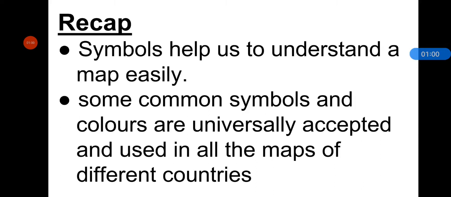And all maps follow some common scheme or system of symbols and colors. These symbols and colors are universally accepted by everyone in all maps of different countries. Some symbols are, like, all water bodies are in blue color, and green area or park are in green color, and a symbol of bus stop, post office, etc.